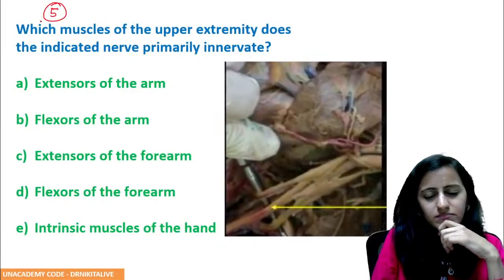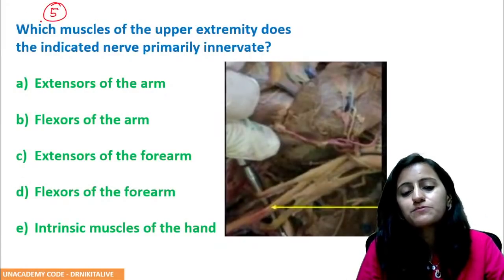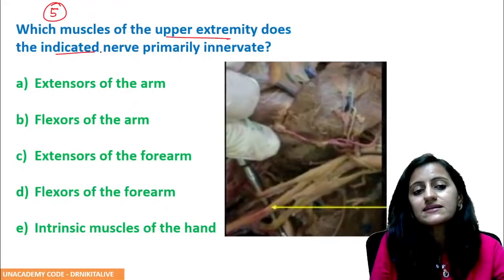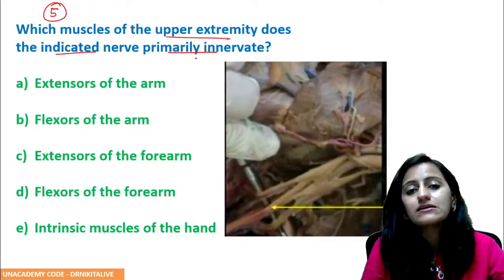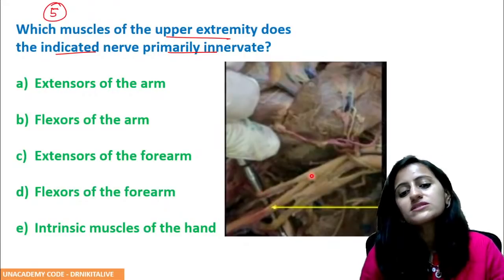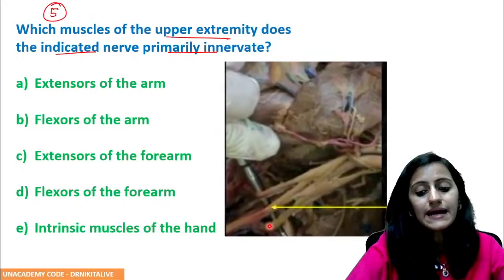All right, very, very important image, brachial plexus. Which muscles of the upper extremity does the indicated nerve primarily innervate? So what are we seeing here? The most important identification is this M pattern.